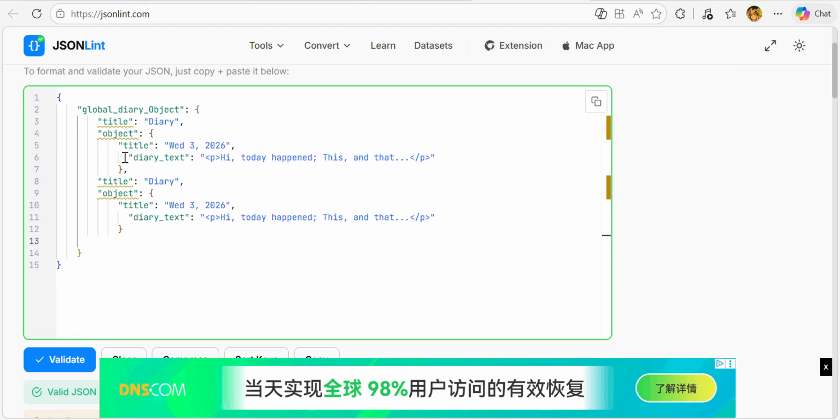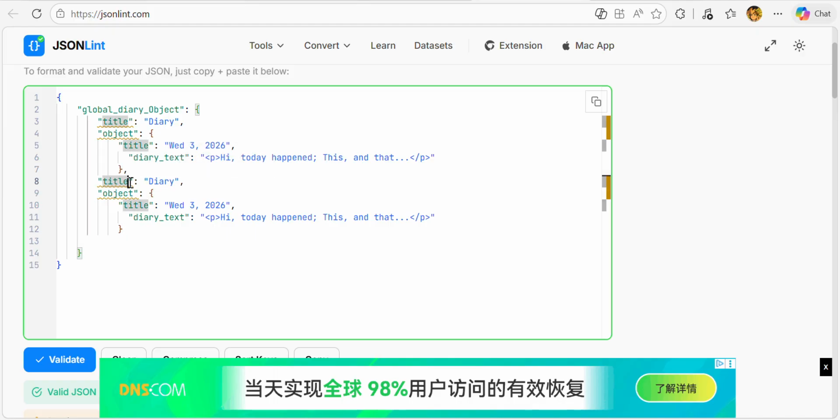Now you would say how it works right now. Well, it is because we have a global object, and each other object has a title. It's not attached. You know why? Because JSONs are not necessarily related one to the other, but they are attached because in order of the creation, they are one below the other.